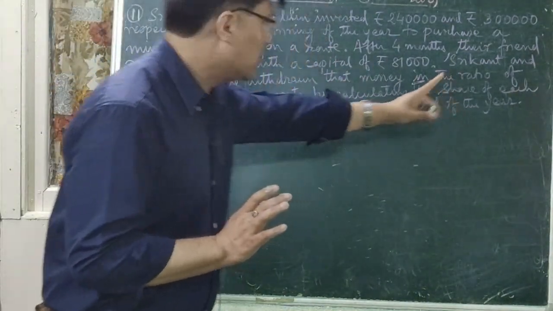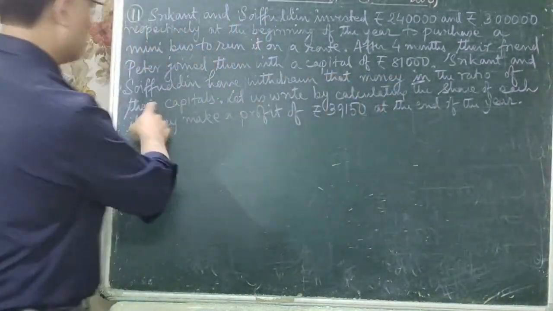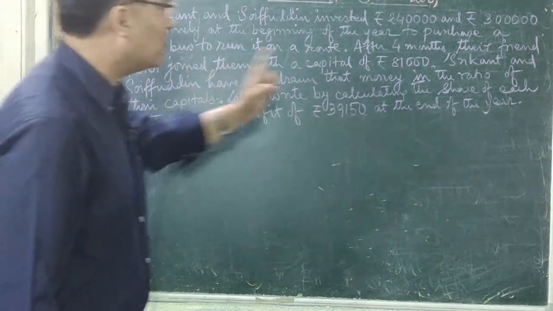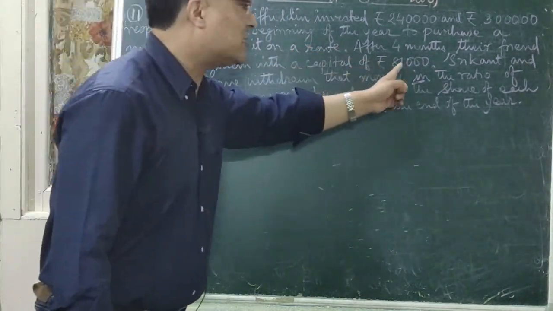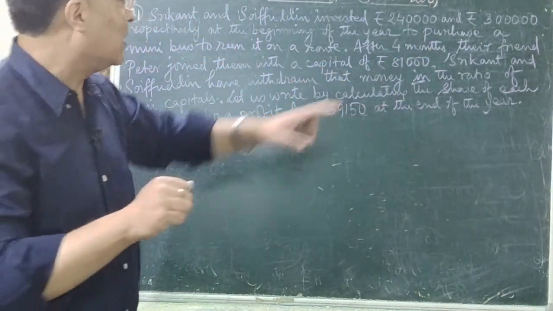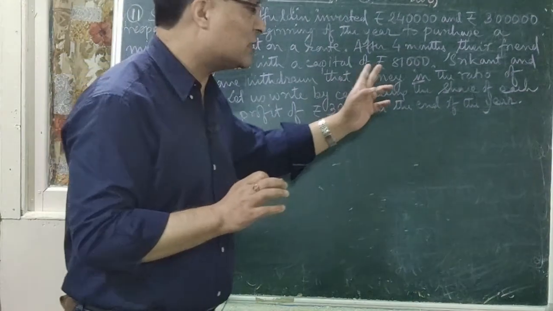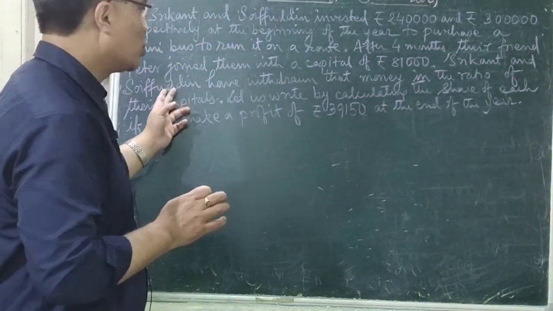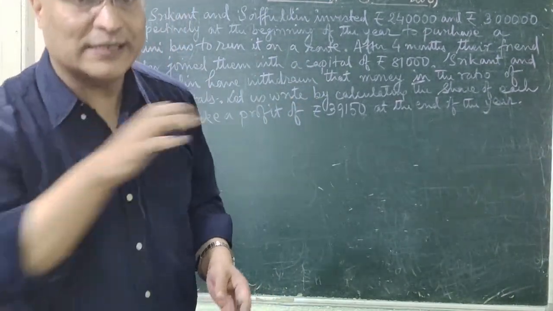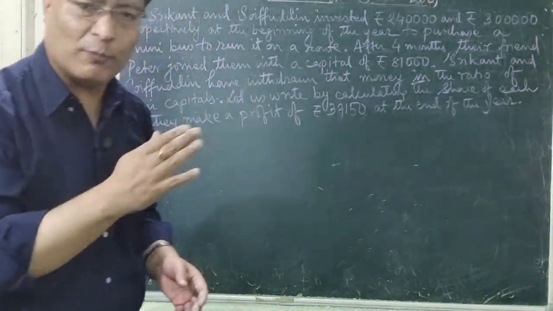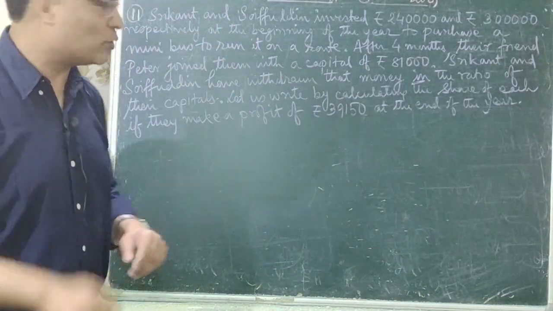But Srikanth and Soifuddin have withdrawn that money in the ratio of their capitals. Now what does it say? Srikanth and Soifuddin are withdrawing a total of 81,000 after 4 months in the ratio of their capitals. Is that clear to all of you?